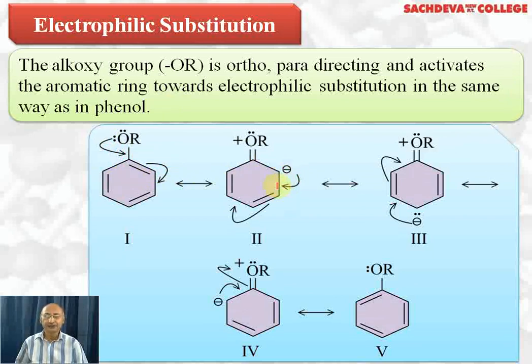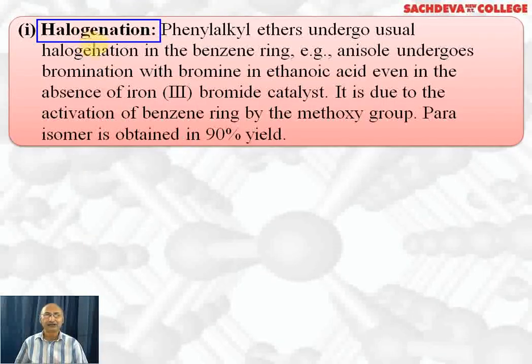Negative charge at ortho position results in the formation of double bond here and pair of electrons shifts to para position. So we get negative charge at para position, and now this pair of electrons forms the double bond here, so that these electrons shift back to oxygen. Here we have got positive charge, and now this pair of electrons is shifting back to oxygen. Negative charge results in the formation of double bond and we get this structure. Finally, we get ether back, and here double bond is formed, electron pair goes back to oxygen, we get ether again. Next, we are taking halogenation.